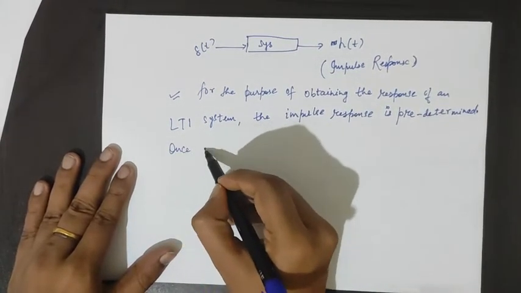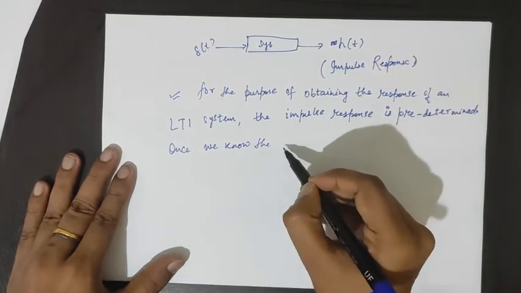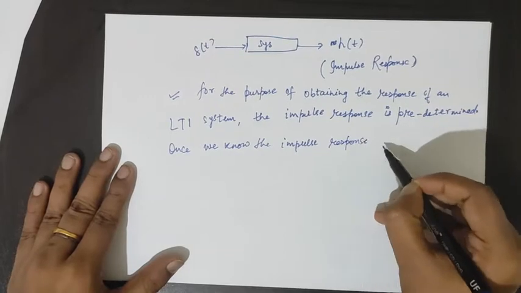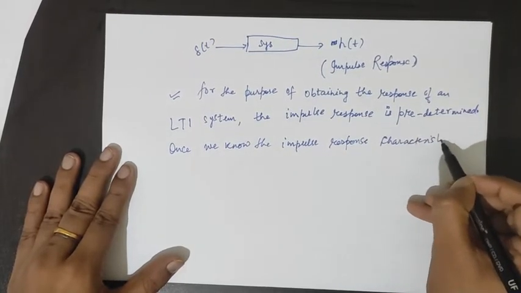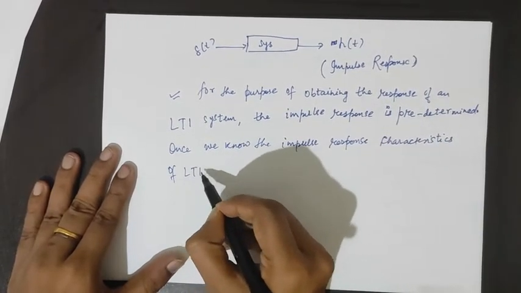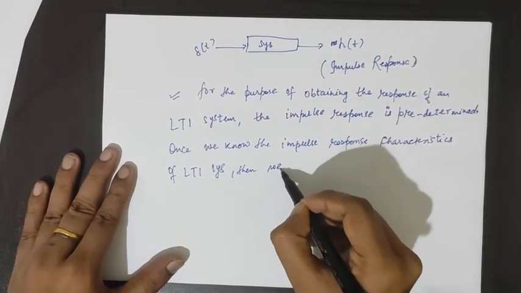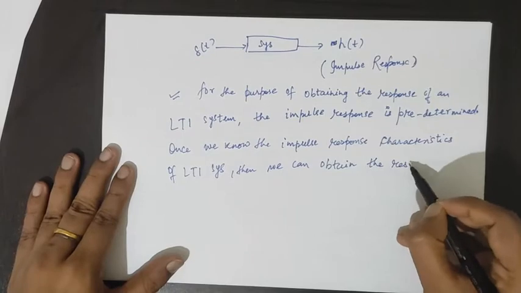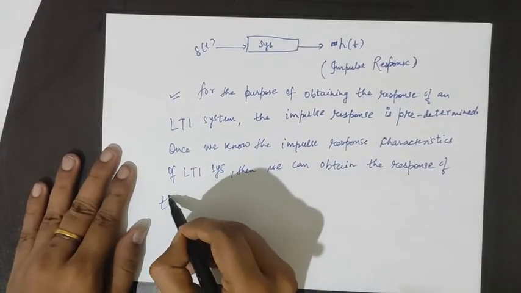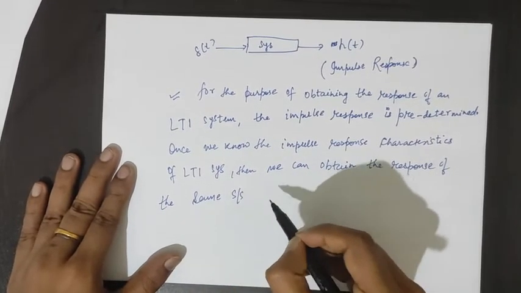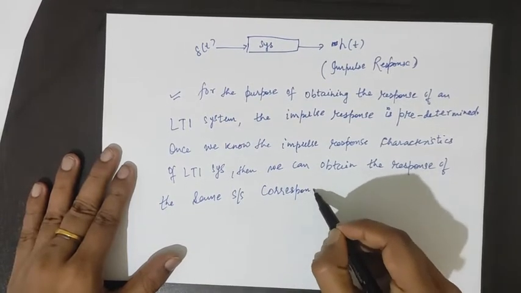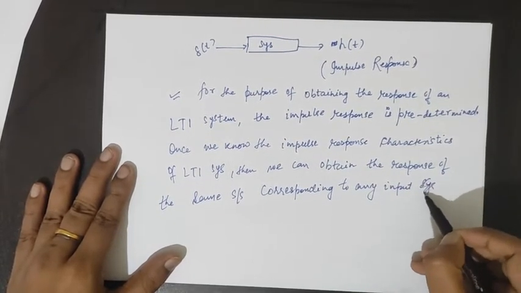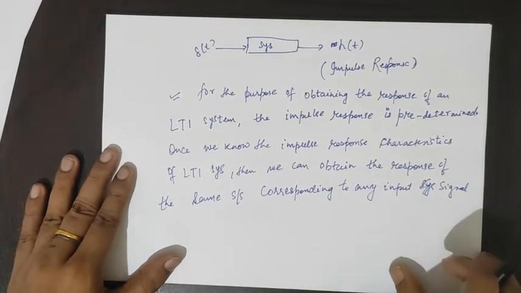And hence once we know the impulse response behavior or impulse response characteristics of an LTI system, then we can obtain the response of the same system corresponding to any input signal. Let us see how.